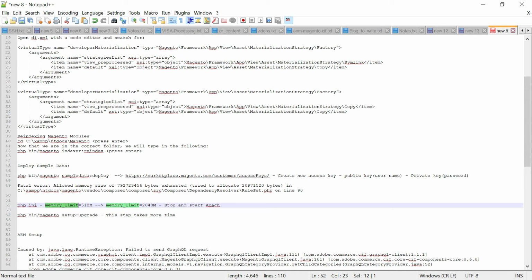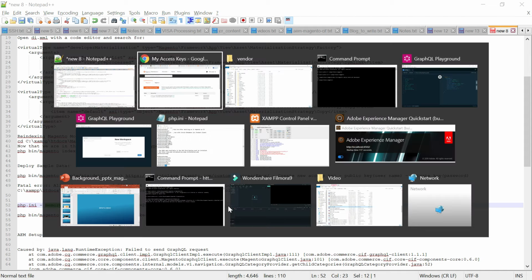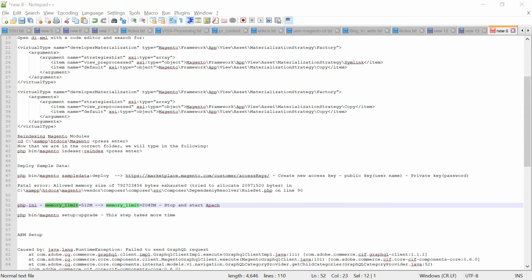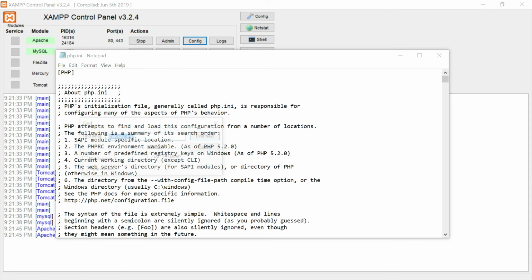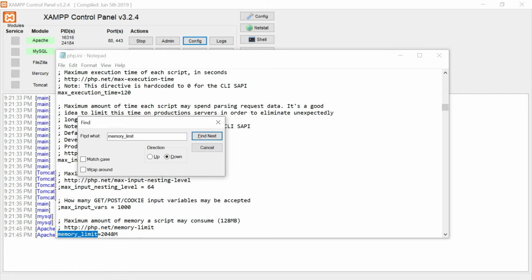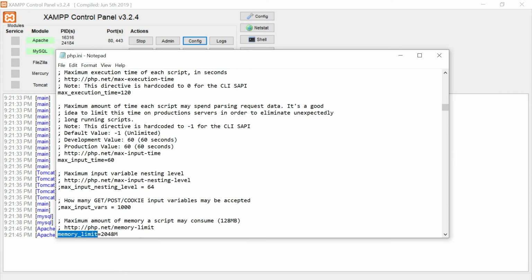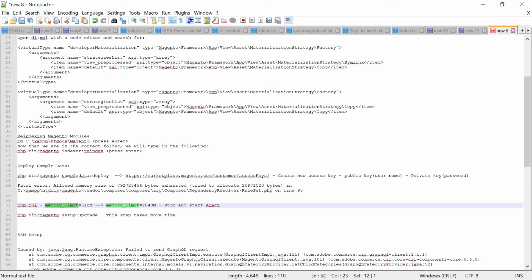That can be changed in the php.ini file. So go to the php.ini file and search for memory limit. Here, earlier the default value was 512 M, and now I changed it to 2 GB. Now execute the upgrade command, and you will be able to complete the sample data install. So with this the Magento server is ready.